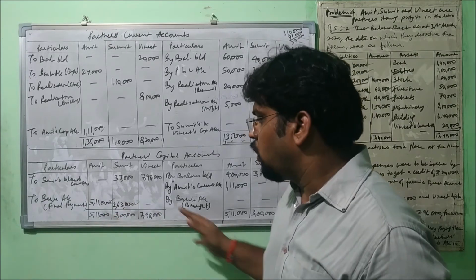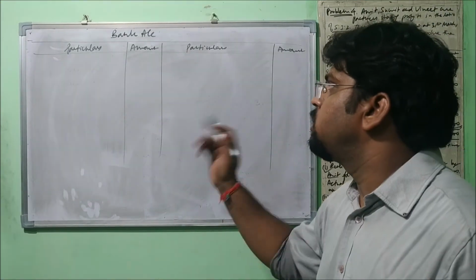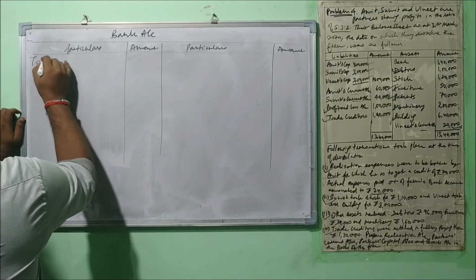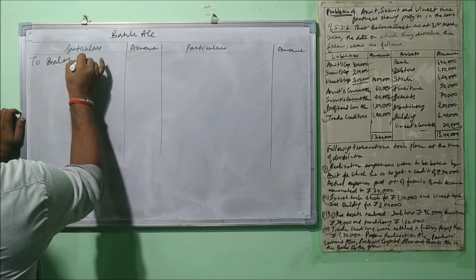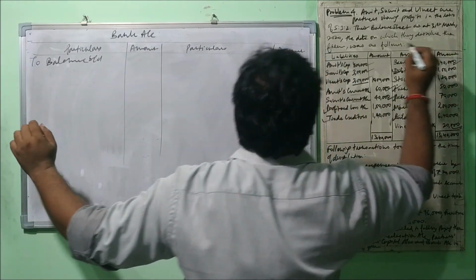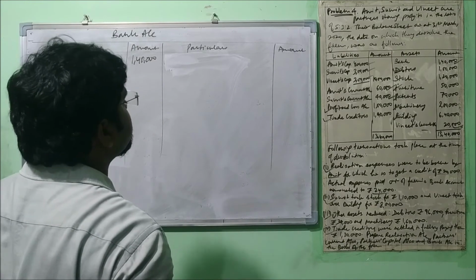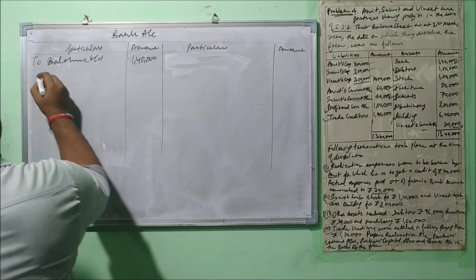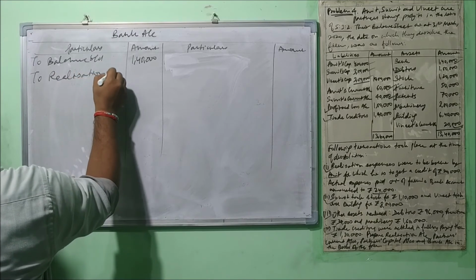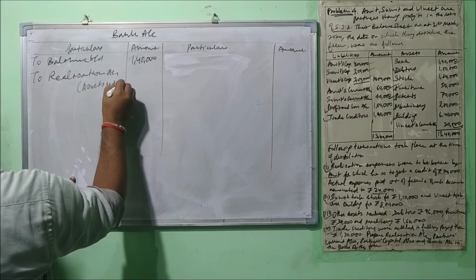Alright. Now, after all this, we need to prepare the bank account. So this is the format of the bank account. Let's put the entries here. First, we'll place the balance b/d from the balance sheet, that is 1,40,000. We got money after realizing the assets, so it will be mentioned here to realization account, and in brackets we may mention assets realized.